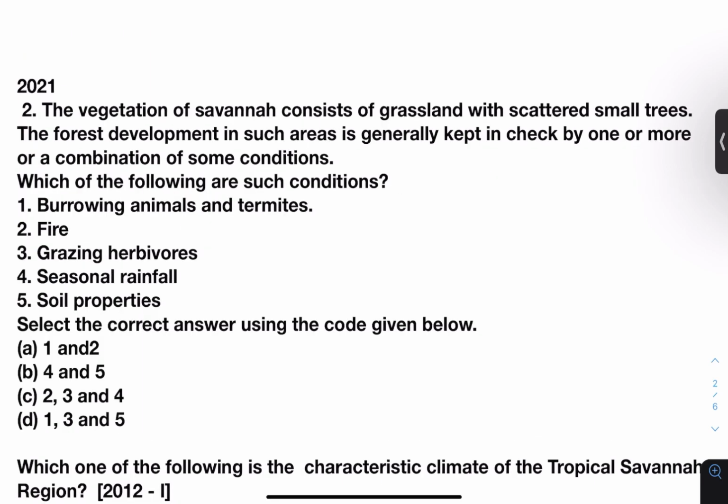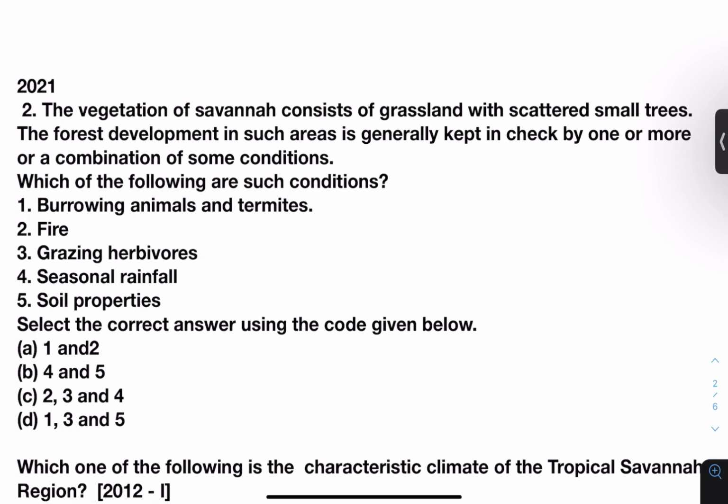So if you are revising for prelims 2022, do revise NCERT and the chapters such as water, climate, vegetation. These are very important chapters. 1 and 2 questions are always asked from each of these chapters.